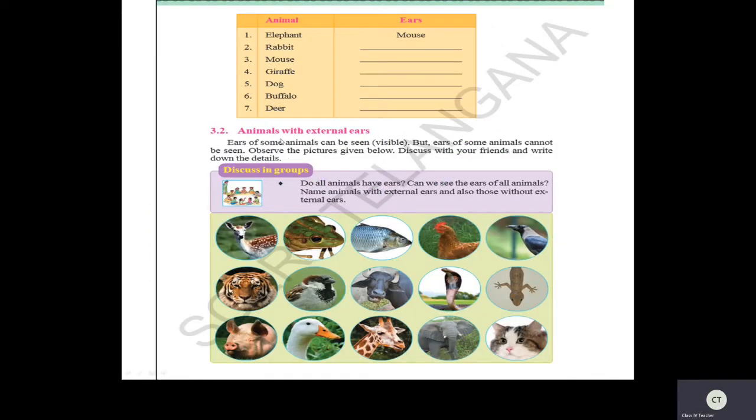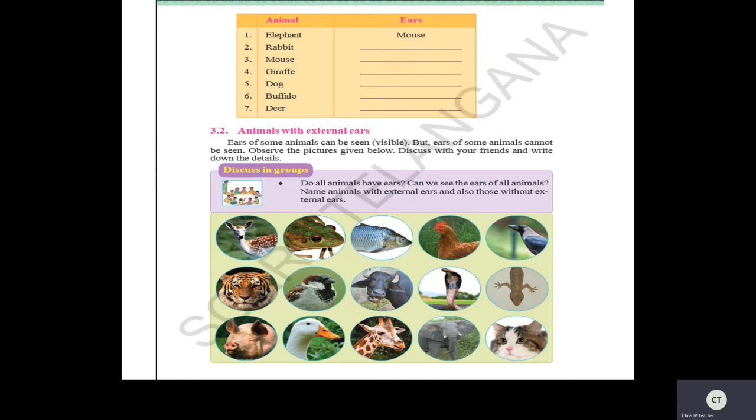Now see here, animals with external ears. The ears of some animals can be seen, they are visible. Visible means we can see with our eyes. But the ears of some animals cannot be seen. In the video you watched, have you seen external ears? Are the ears visible? No, we can't see the ears. So here you have to observe this picture carefully: for which animals the ears can be seen and for which animals we can't see the ears.